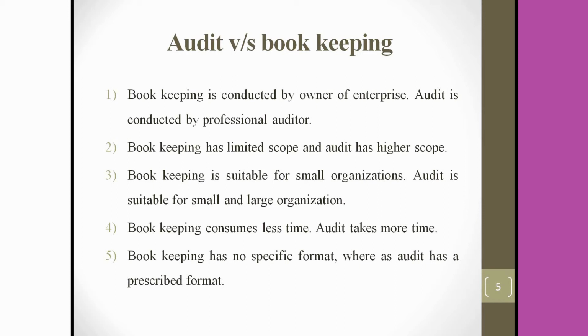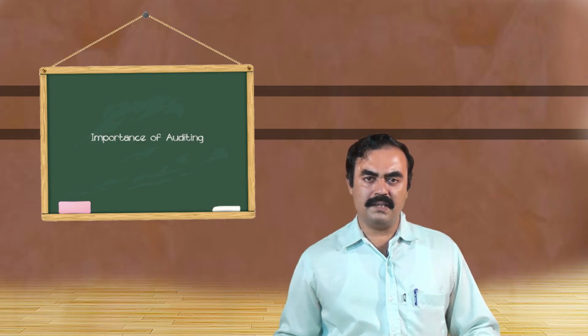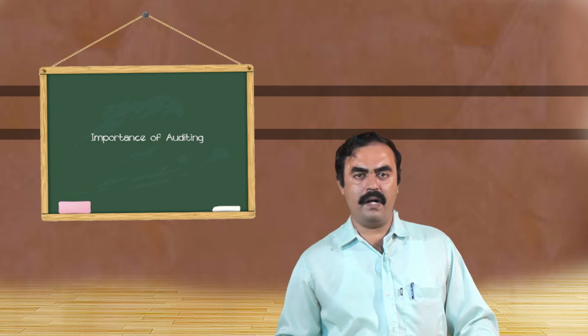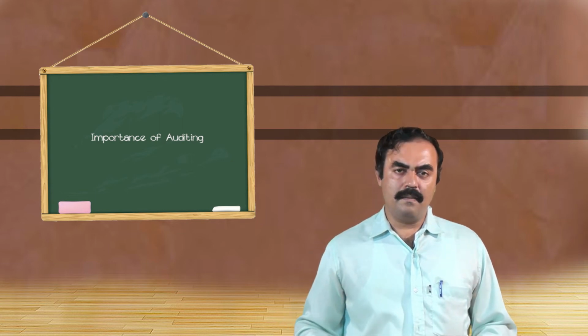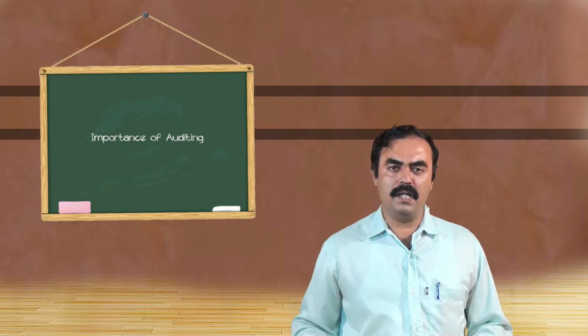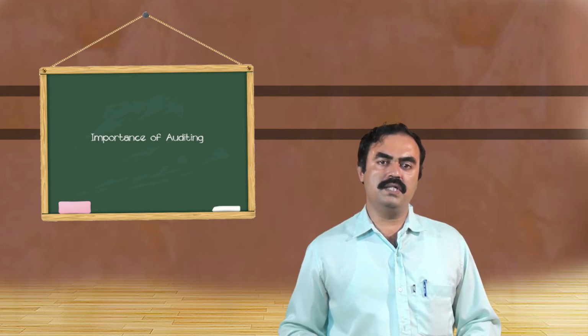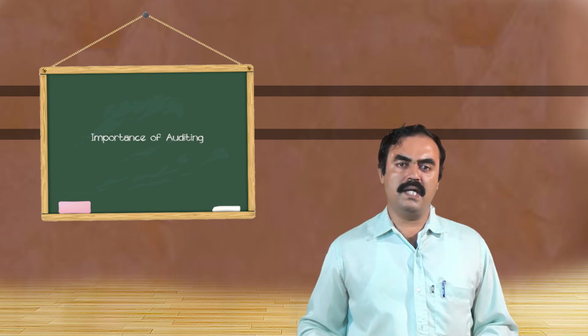And the next one is format. Accounts have a prescribed format. Journalizing the transaction happens first, then it is recorded in the ledger, and then the trial balance is prepared, and based on the trial balance the final accounts are prepared. Today, the books of accounts of a company are prepared as per the provisions laid down in the New Companies Act 2013.